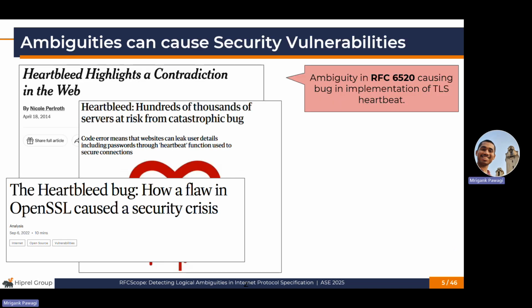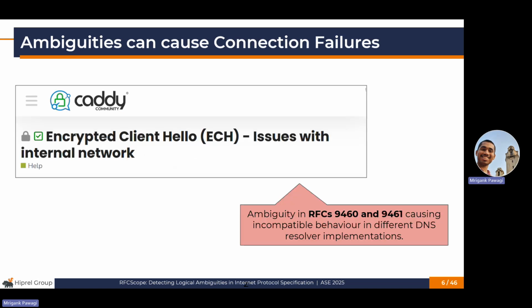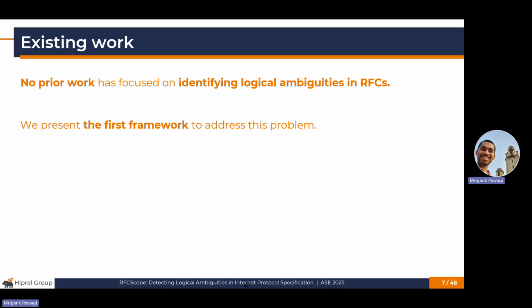The infamous Heartbleed bug from 2014, which exposed massive amounts of private data, can be traced back to an ambiguity in RFC 6520, which led to a bug in a widely used implementation of TLS heartbeats. Similarly, this year, CADI, a widely used web server, began failing to connect to many internal servers because of incompatibility between DNS resolvers, which arose out of ambiguities in RFCs 9460 and 9461. No prior work has focused on identifying logical ambiguities in RFCs, and we present the first framework to address this problem.